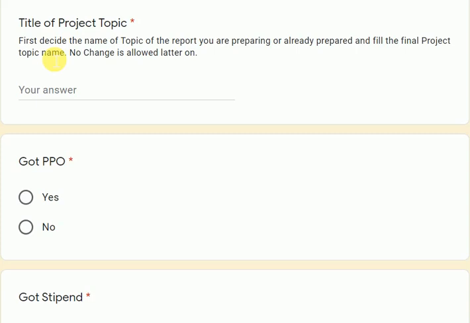So when you prepare the report, you are required to have one title of the topic. Some sample topics are also given in the handbook. So by looking at that, and at what kind of report you are preparing, you are supposed to select one title. So you will fill in the detail of the title, whatever you have selected.